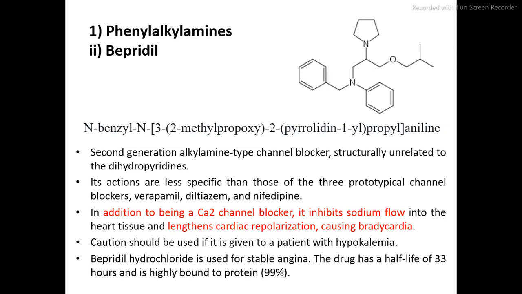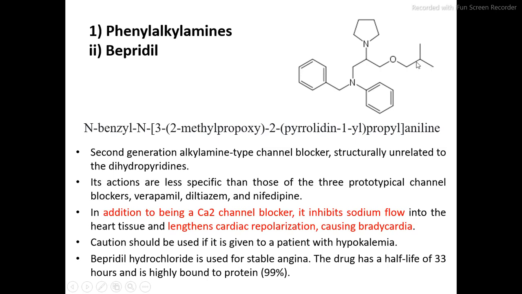Then the second drug is Bepredil. Now this is the structure of Bepredil. In Bepredil, there is an aniline group present. So start with the nitrogen of the aniline, as there is an amino as a functional group. So N-benzyl, then again N-, 3-, then 2-methyl. Here there are 3 carbons in a straight chain. 1, 2, 3.